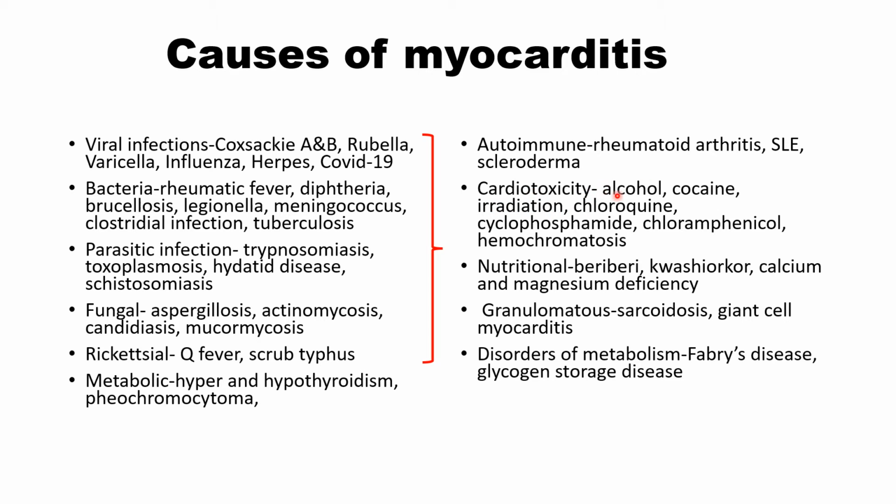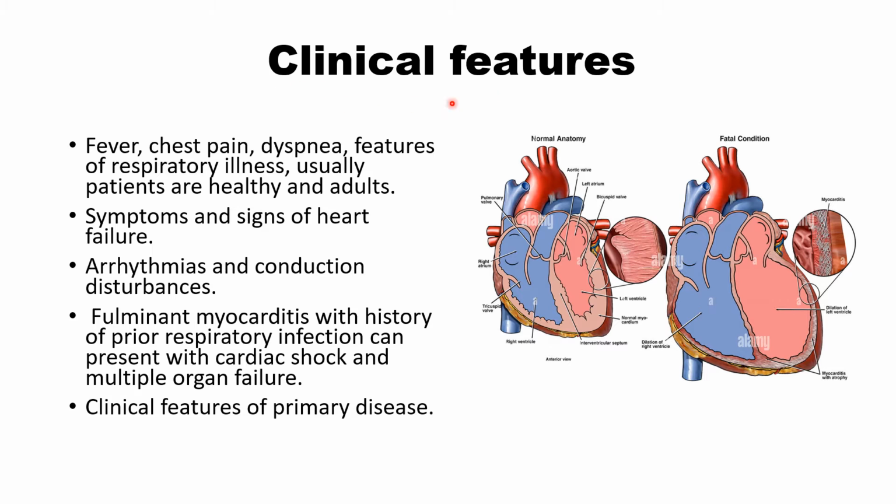Autoimmune diseases: rheumatoid arthritis, SLE, and scleroderma. Cardiotoxicity: alcohol is very common, and alcohol and cocaine. Irradiation to thorax: chloroquine, cyclophosphamide, chloramphenicol, and hemochromatosis. Nutritional: beriberi, kwashiorkor, chronic calcium and magnesium deficiency, granulomatous sarcoidosis, giant cell myocarditis, and disorders of metabolism, Fabry disease, and glycogen storage disease.